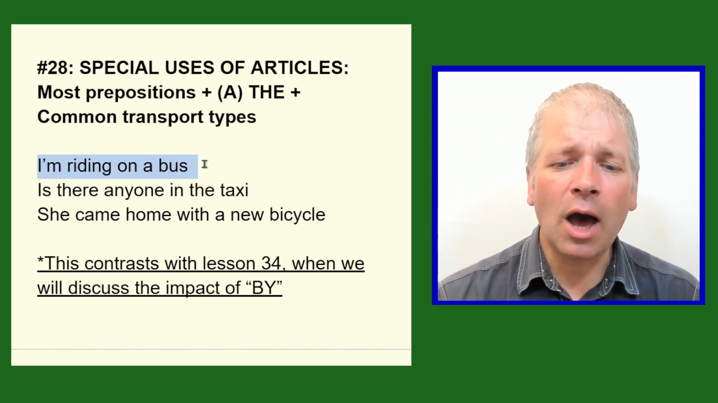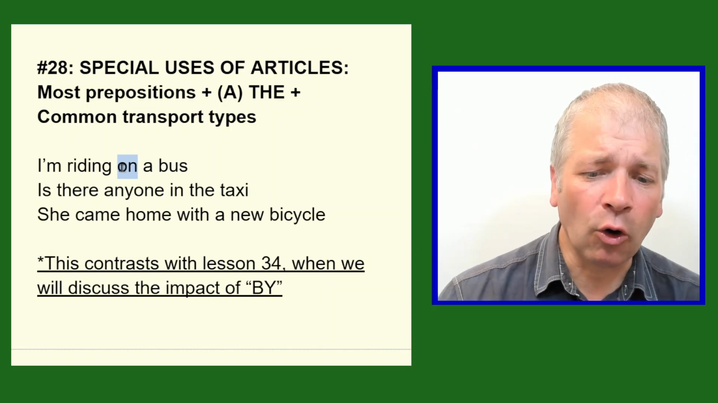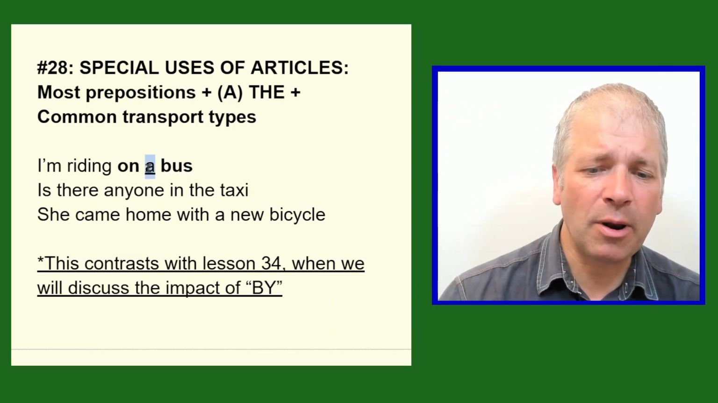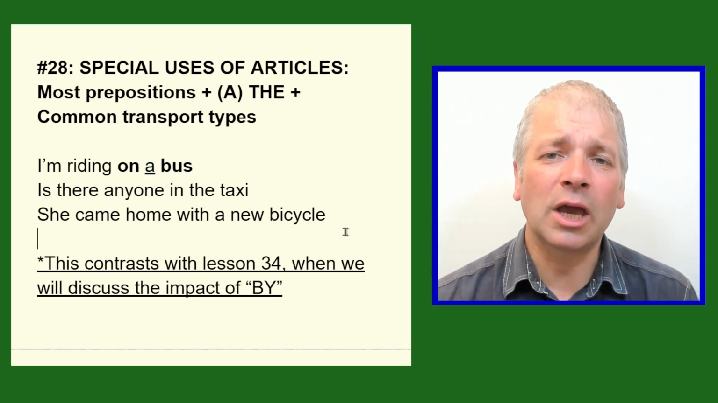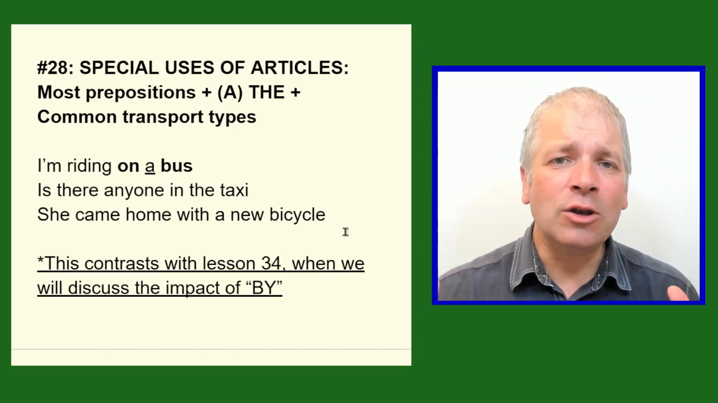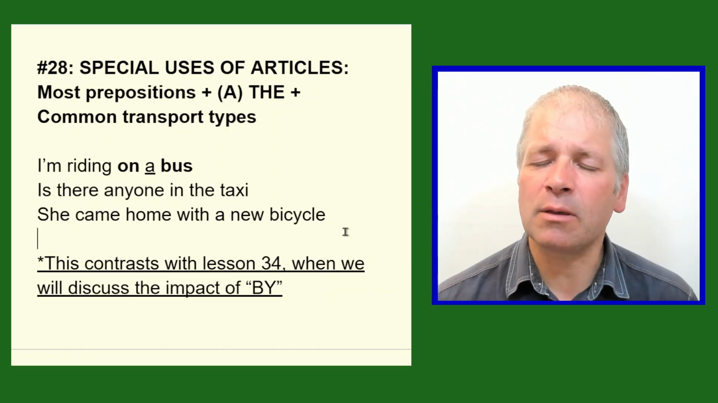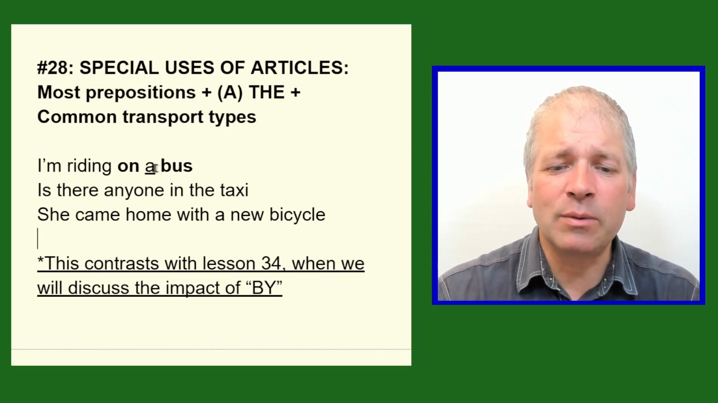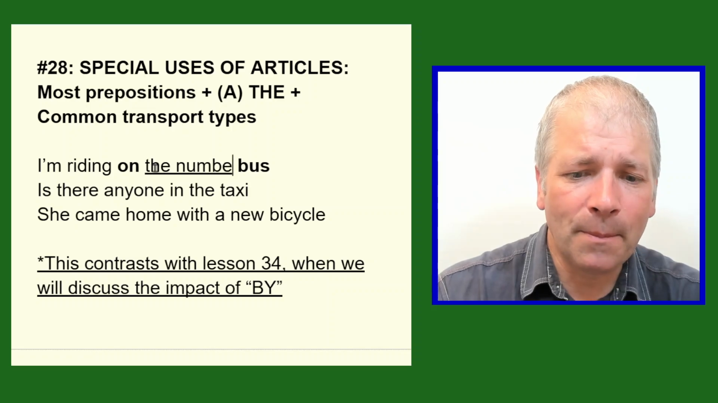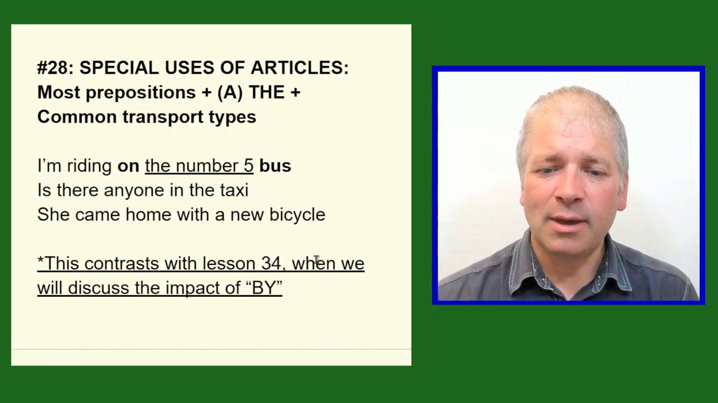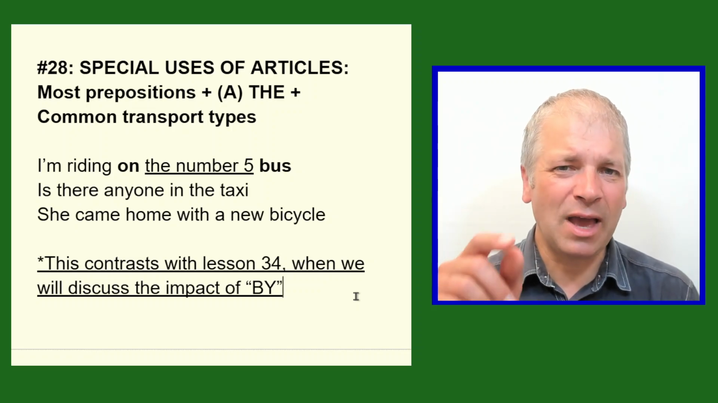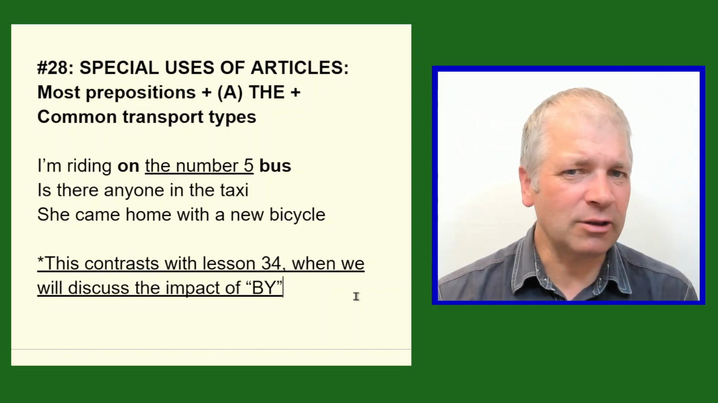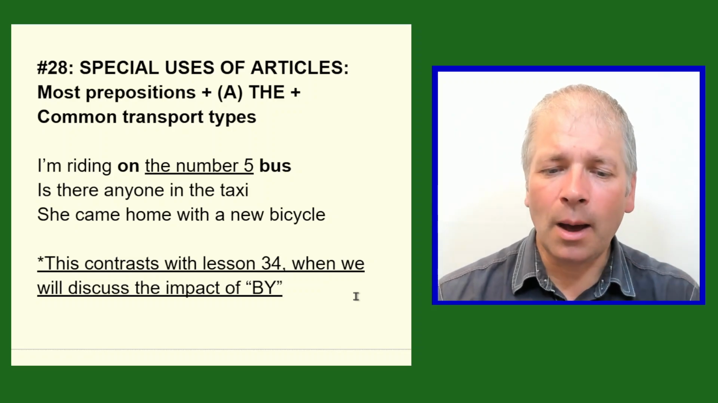I'm riding on a bus. So the preposition is on. Bus is the form of transport. And here we're using the article a because we're talking about one bus out of many. We're not focusing on anything specific about this bus. If we, for instance, introduce the number of the bus, then we would say on the number 5 bus, because now we have specified the bus. We have identified the bus. But until then, if we haven't identified the bus, it could just be one of many. Then it's on a bus.